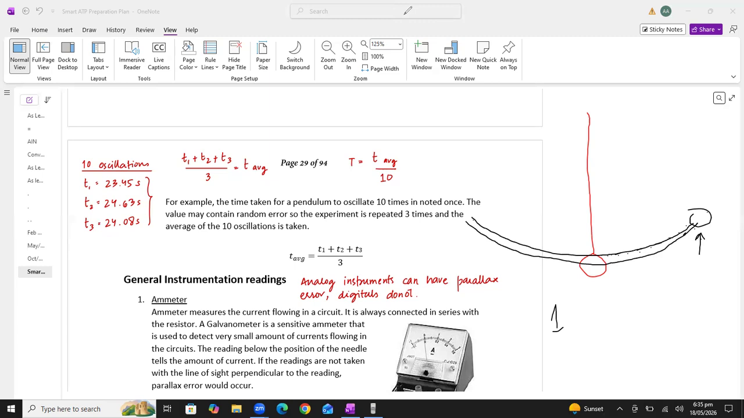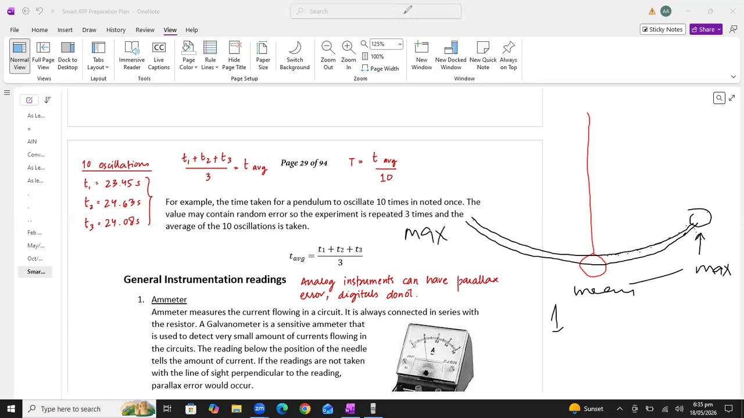So this is the maximum point. All right, this is the mean position. And again, this is the maximum point. So starting from the maximum point, when the object again comes to the same position, that is one oscillation. So usually time period can never be measured for one oscillation, because the time period of one oscillation is very small.